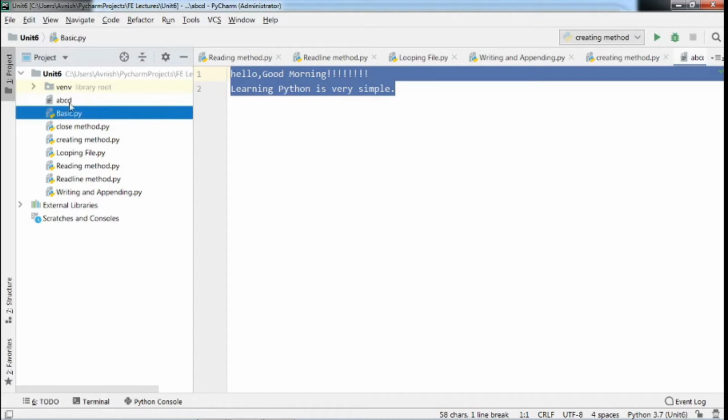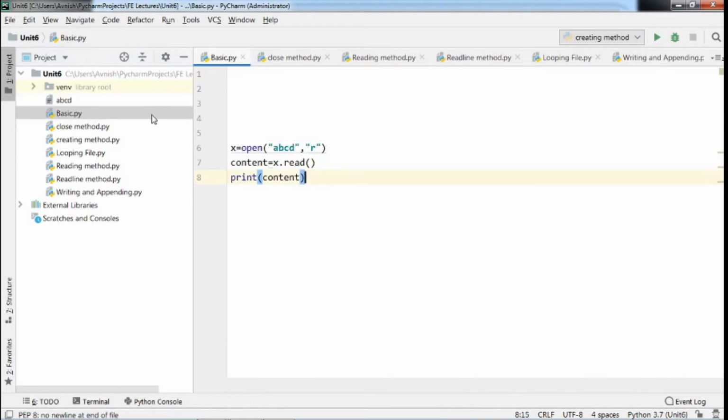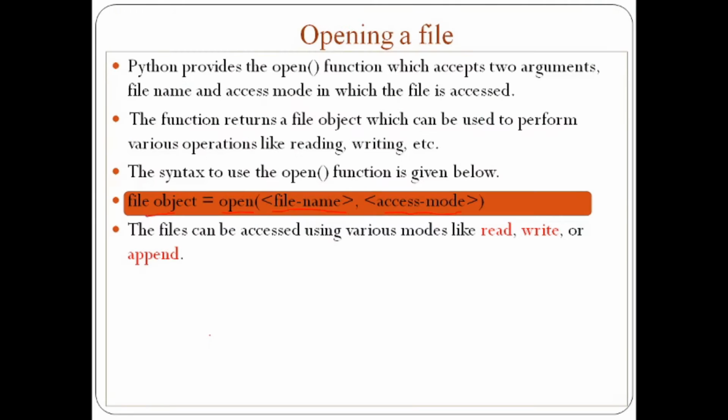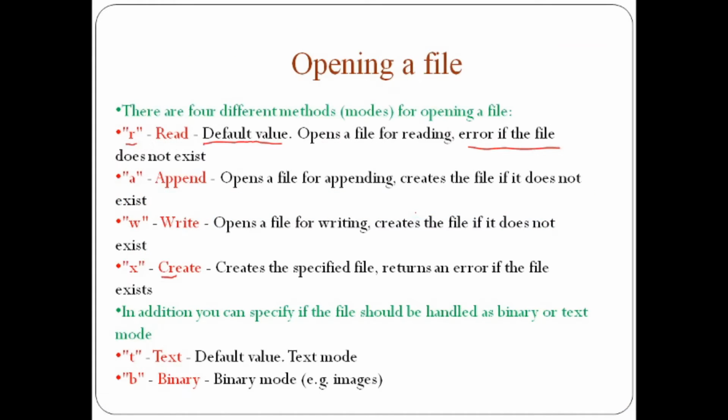Now I want to open this file using our Python code. So for that, here I have taken a file object. We already discussed what is meant by a file object. To open a particular file, we require a file object. Then we require the open keyword, and in that open, we have to mention the file name and specify the access mode.